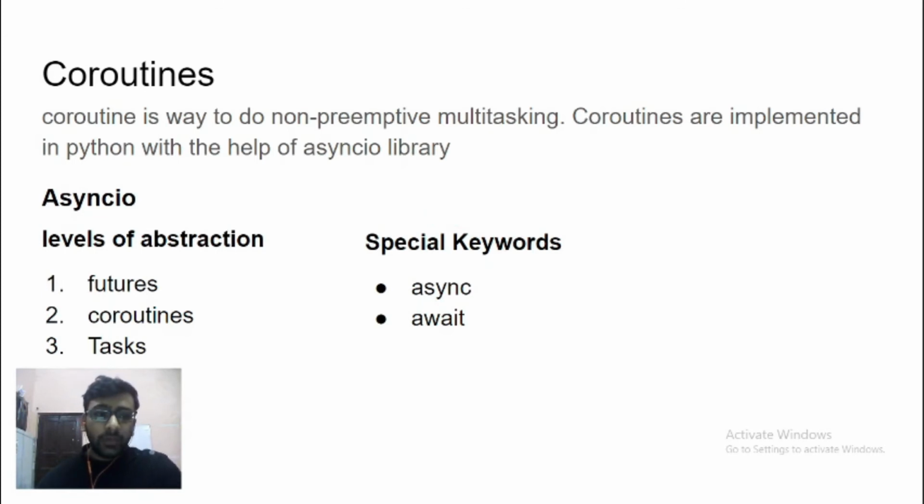What is an event loop, you ask? Just like with threading, when you define a thread and it is not executed, in a similar fashion, when you define a coroutine and you call it, it isn't immediately executed. When you call a coroutine, it becomes a future, and that future then needs to be run in an event loop for it to be executed. So the way we control the flow of execution in coroutines is through the keyword await.